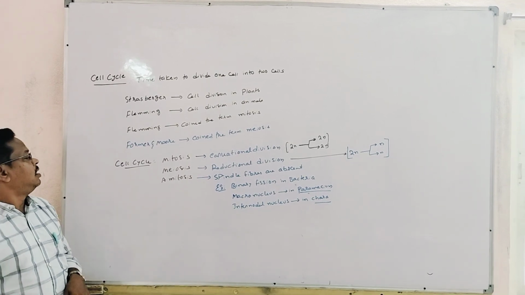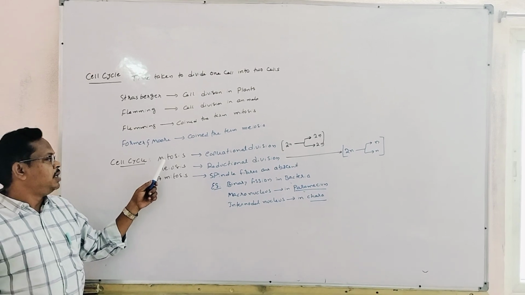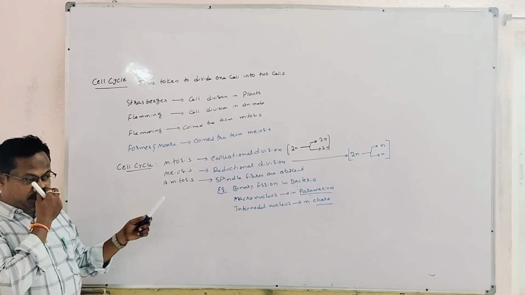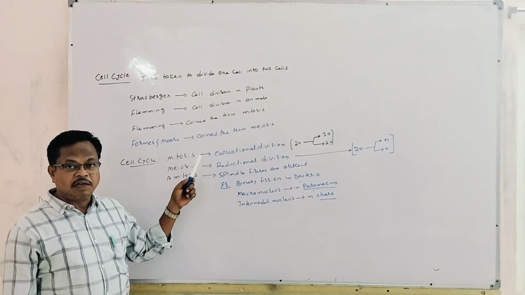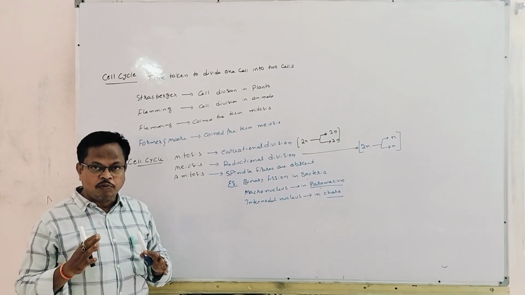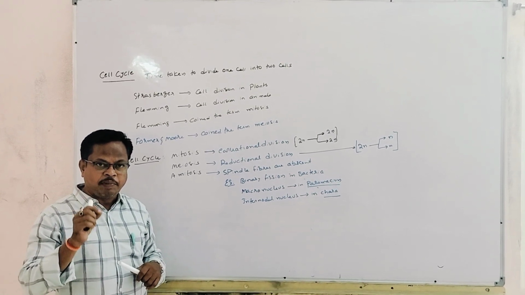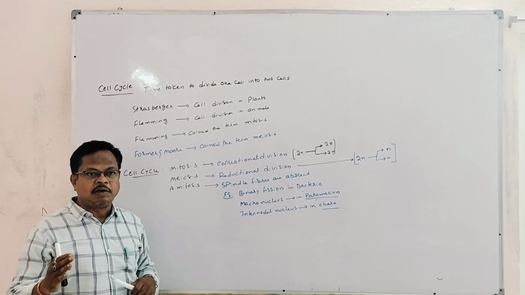In cell cycle, there are three methods: mitosis, meiosis, and amitosis. Mitosis is called equational division. That means there is no change in the chromosome number. Whatever the chromosome number present in the parent, the same chromosome number will be seen in the daughter cells also.